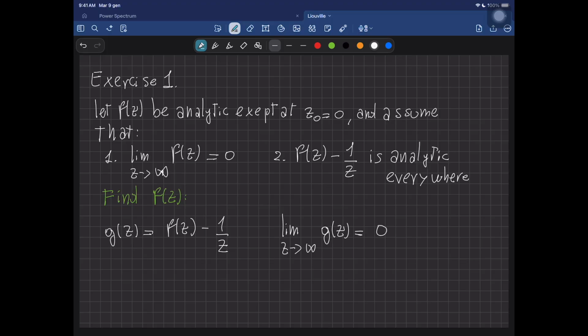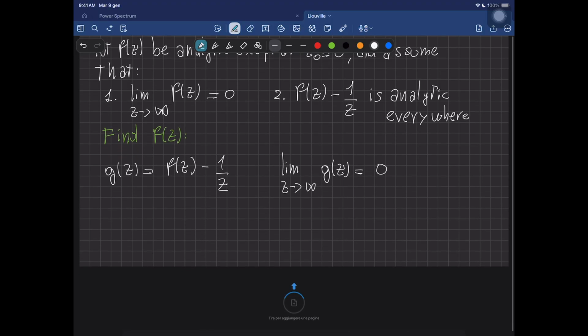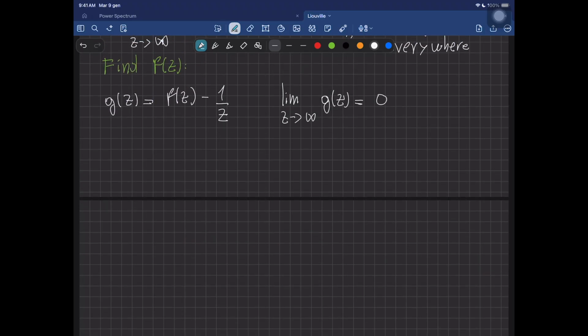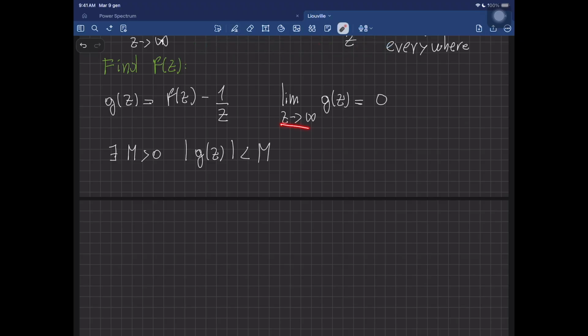What does this mean? It means that eventually my function would be bounded by a constant at infinity, which means in particular that there exists a constant M bigger than 0, such that the modulus of g(z) has to be less than M. And why is that? Because again, the limit of g as z goes to infinity is equal to 0.